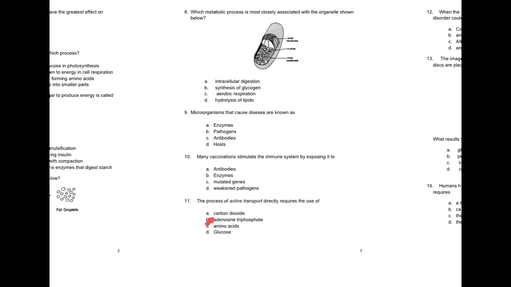11. The process of active transport directly requires the use of A. Carbon dioxide. B. Adenosine triphosphate. C. Amino acids. D. Glucose. Question 12. When the immune system attacks a typically harmless substance, which disorder could develop? A. Cancer. B. An allergy. C. AIDS. D. An infection.